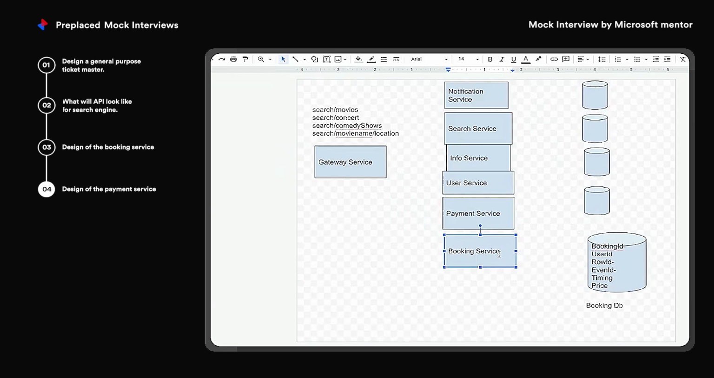If you use synchronous communication, let's say your payment has completed. It means your transaction is successful and the ticket should be confirmed. Now, let's say because of some network failure, the booking service doesn't receive a response from the payment service in a stipulated amount of time. Now, what are you going to do next?